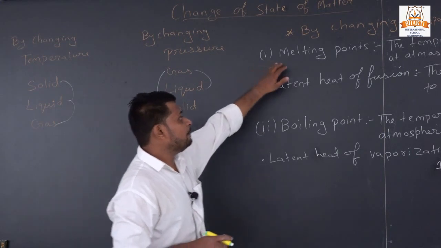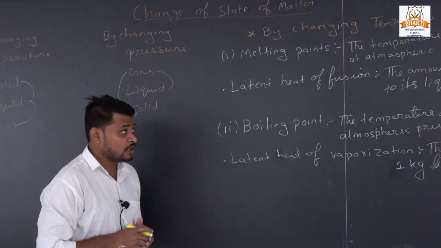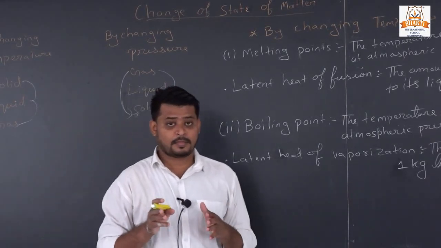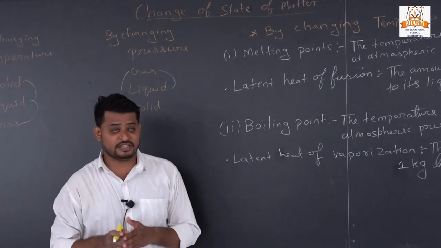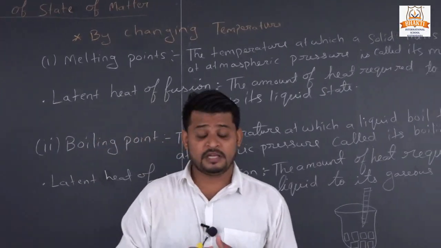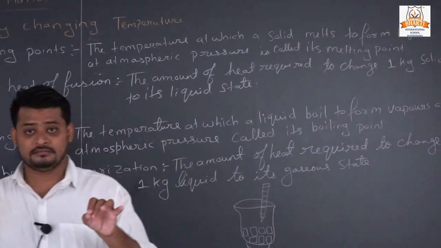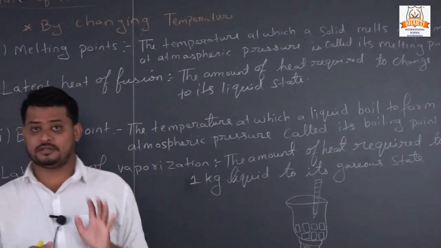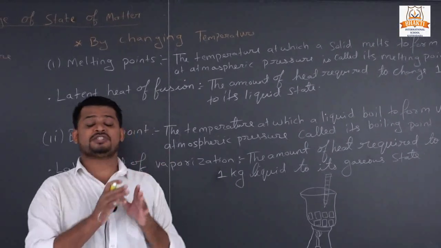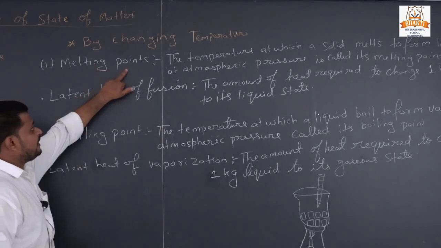First point, melting point. What is melting point? The temperature at which a solid melts to form liquid, means when a solid converts into liquid, at which temperature, that temperature is called the melting point.